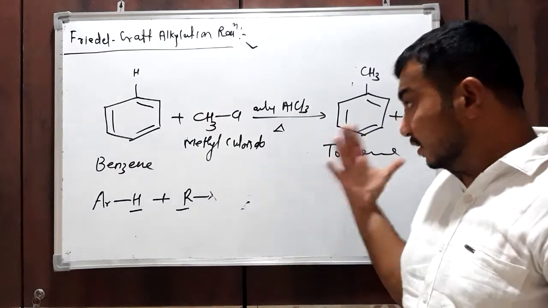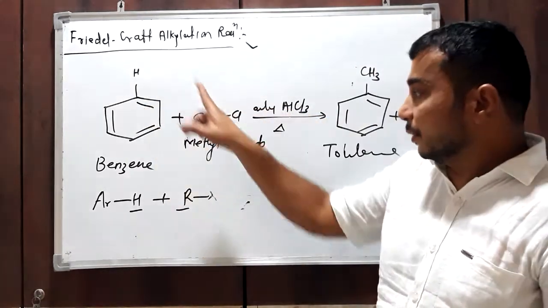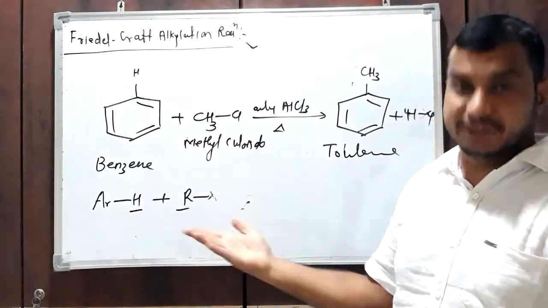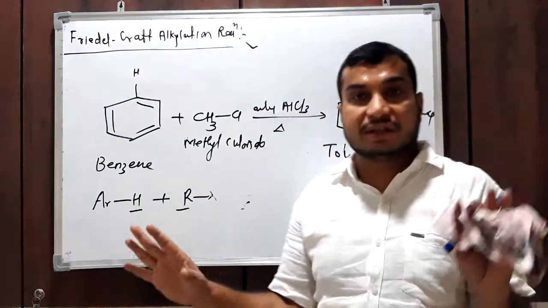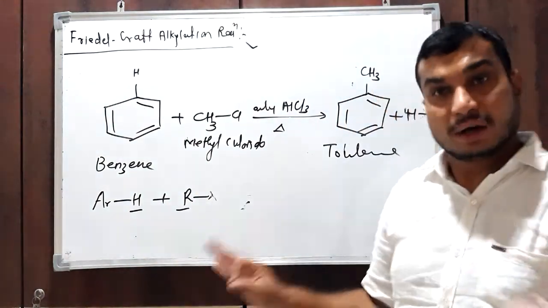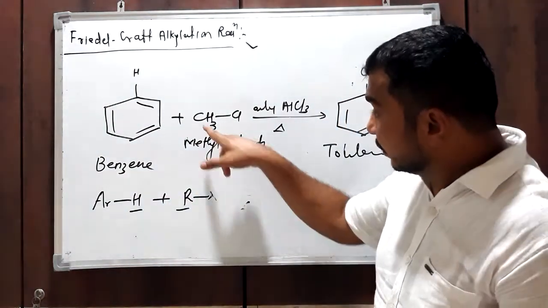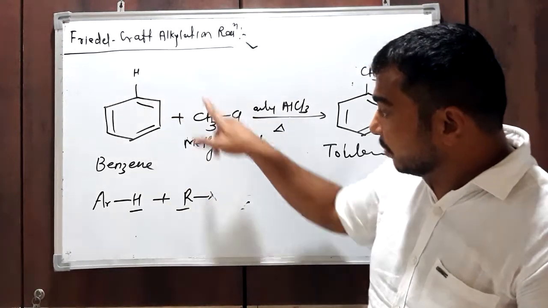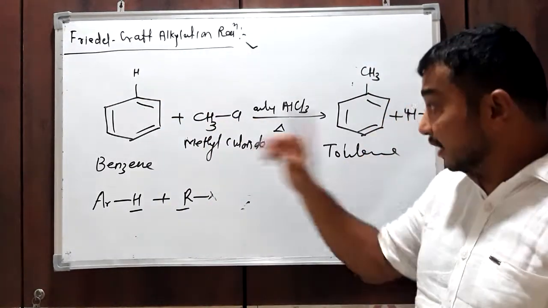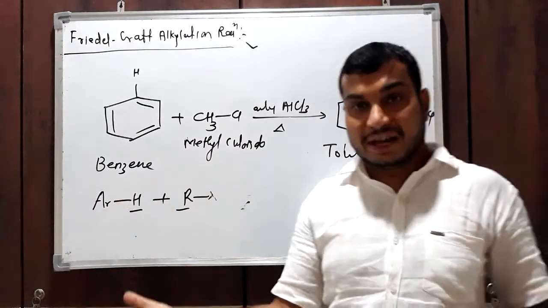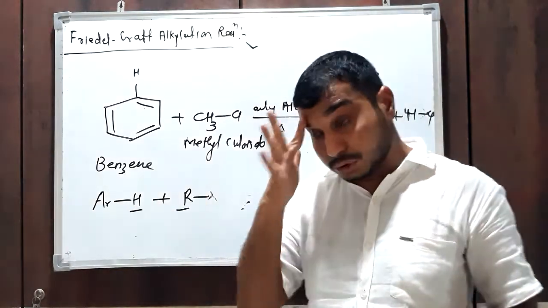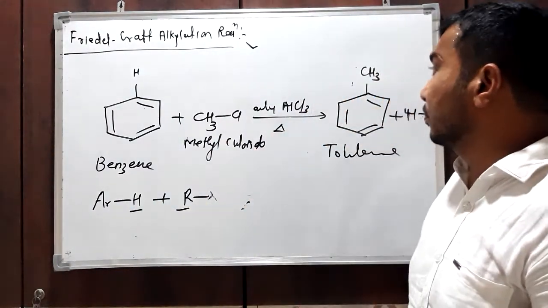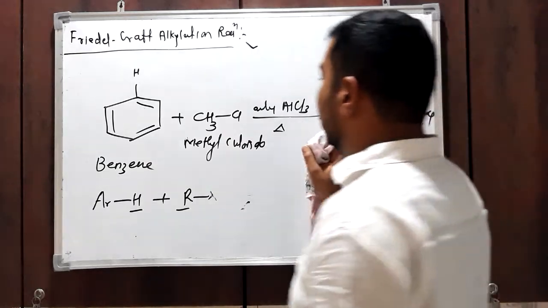In this reaction the hydrogen atom is replaced by a methyl group, so it is methylation. In general it is alkylation, the replacement of hydrogen by an alkyl group. If we use an ethyl group, it is ethylation, like this. Methyl benzene or toluene is the product.